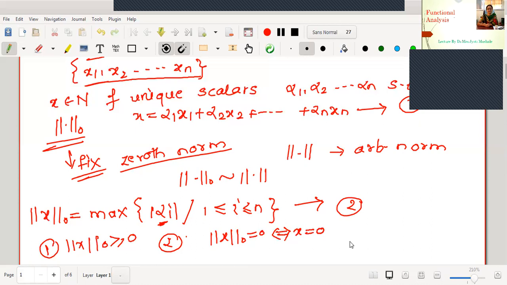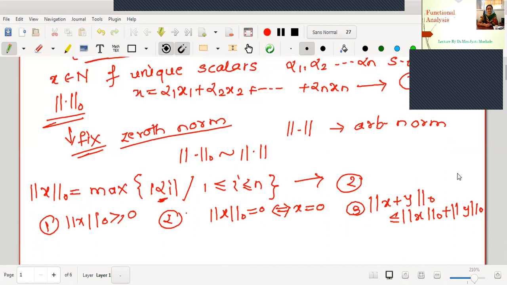Third condition, norm 0 of x plus y. If I take x plus y, the corresponding ith scalars of both the vectors, suppose the scalars we use for the other vector are beta_i. Therefore, what will the term be here? The maximum of |alpha_i plus beta_i|. But we already know the modulus satisfies the triangle inequality. Therefore, one can easily prove the third condition also. That is, norm 0 of x plus y is less than or equal to norm 0 of x plus norm 0 of y. Okay, and it remains to prove the last condition.